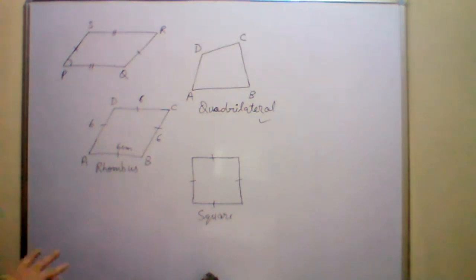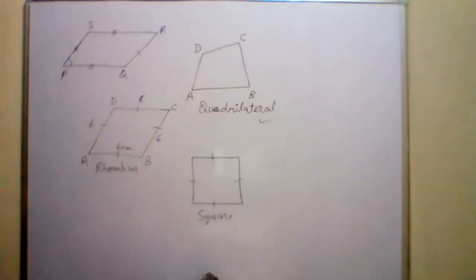Yes. So what is the difference between a rhombus and a square? Difference क्या होता है? Sir, in a rhombus, all the sides are equal, but the angle is not 90 degrees. Sir, in a square, the sides are equal and the angles are 90 degrees.